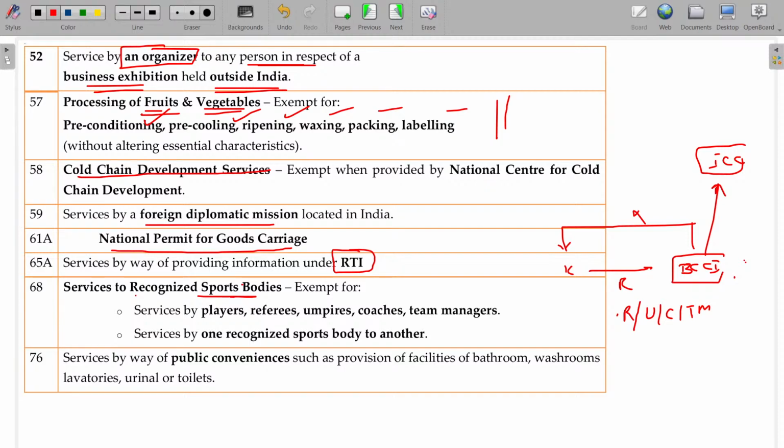If the same service is rendered by Kohli to some private entity for promotional activity, then GST would be applicable.